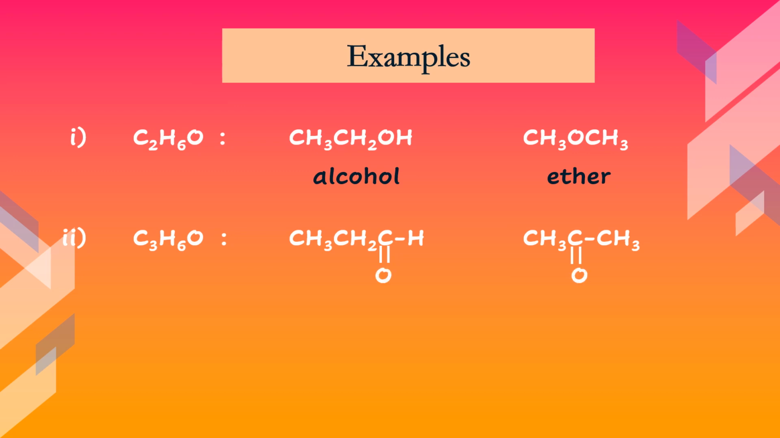Second pair is the aldehyde and ketone. Both have the formula C3H6O, but only differ in the functional group. As you can see, the functional group of aldehyde is C double bond O with H, and the functional group of ketone is C double bond O attached to 2 carbons.